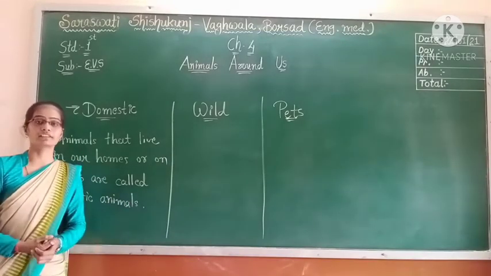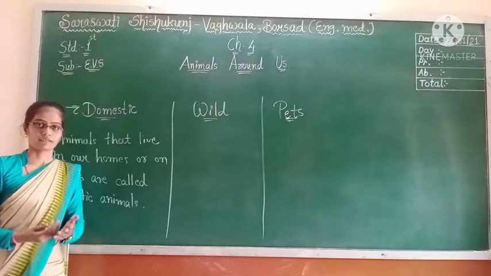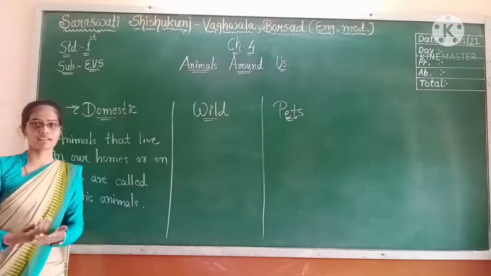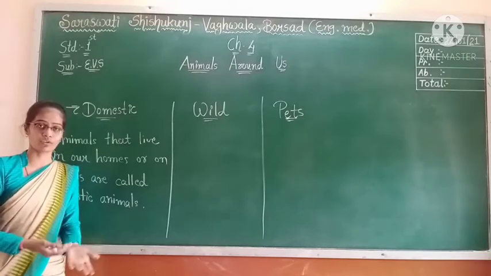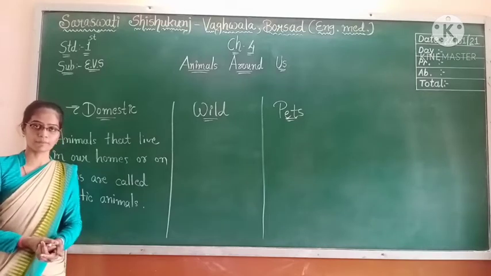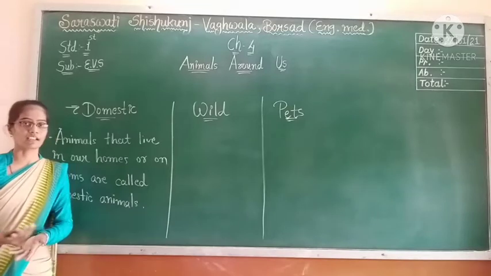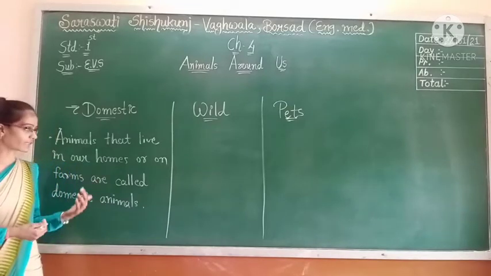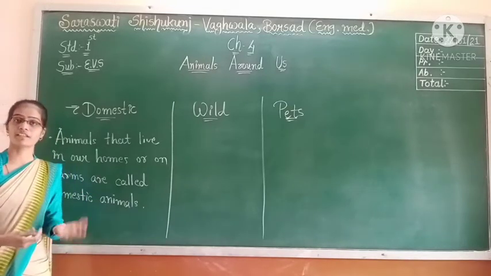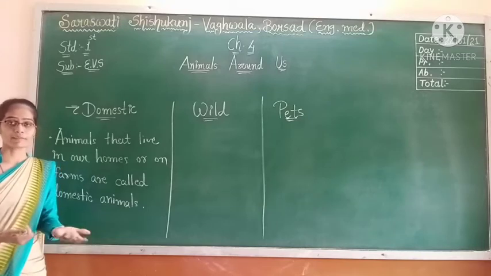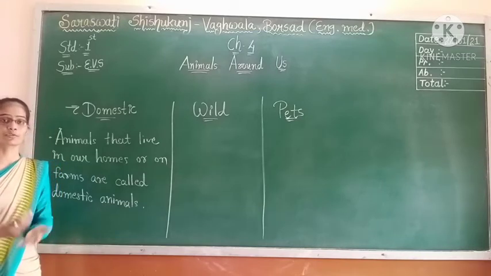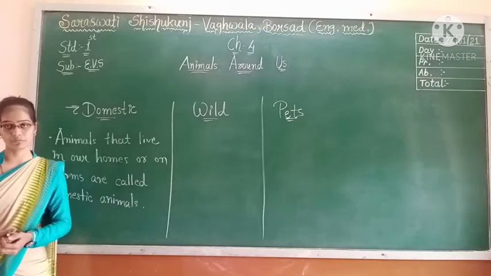For example, bullocks, horses, camels, cows, buffaloes, goats, dogs. We can see them around us, and we can keep them in our house as well as on our farms. Why do we keep them? Because they are useful to us in many ways.